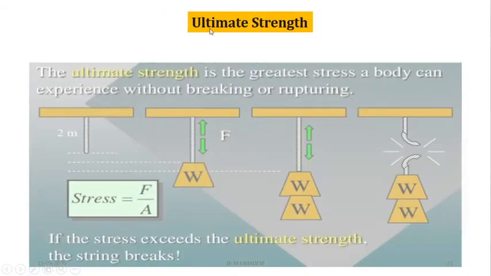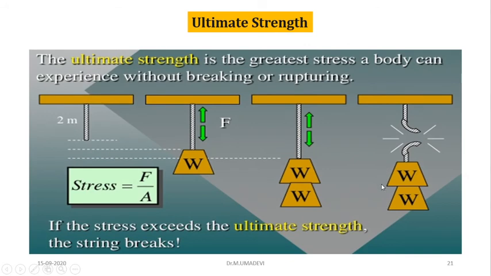So next I'll move to ultimate strength. What is ultimate strength? The ultimate strength is the greatest stress a body can experience before breaking or rupturing. See, again the same example, 2 meter. We are applying the load. This is a tensile force. Again we are applying the load. What happened? The load is too much for this wire, so it gets broken. So if the stress exceeds the ultimate strength, the string breaks. This is the example for ultimate strength.